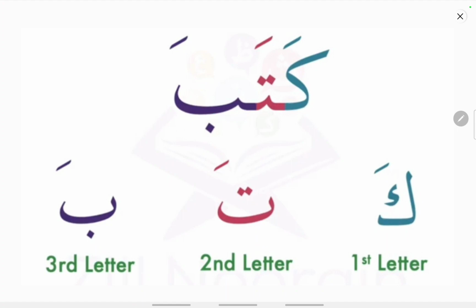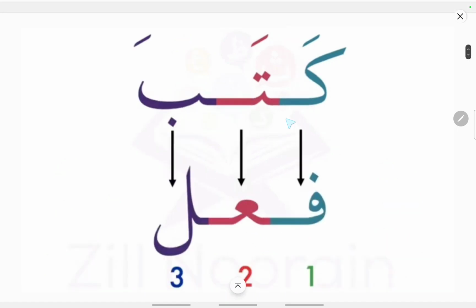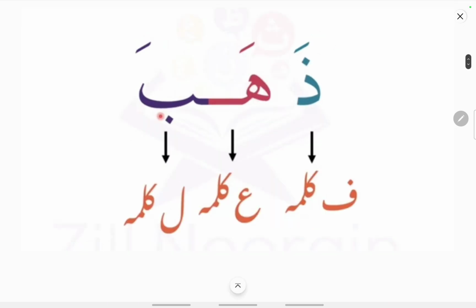So ka corresponds to fa kalima, ta corresponds to ain kalima, and ba corresponds to lam kalima. Kataba means he wrote. Similarly, zahaba means he went. So za corresponds to fa kalima, ha to ain kalima, and ba to lam kalima.